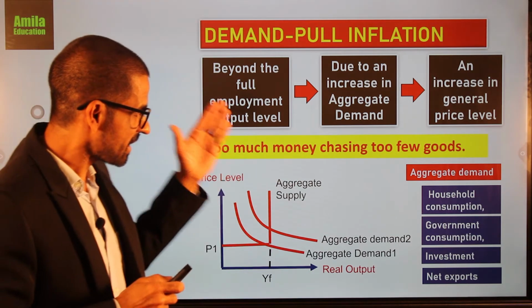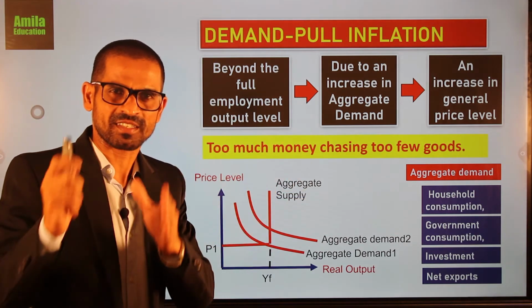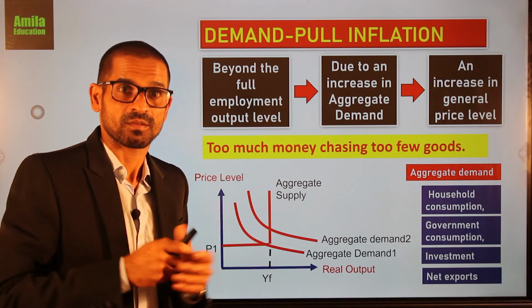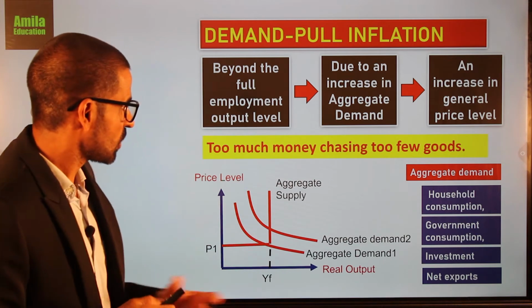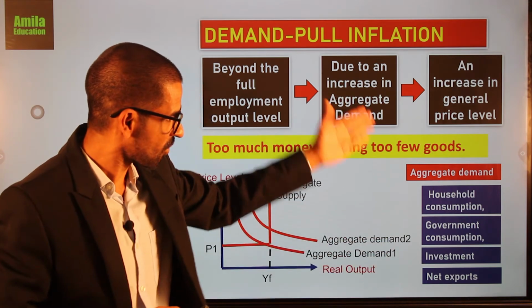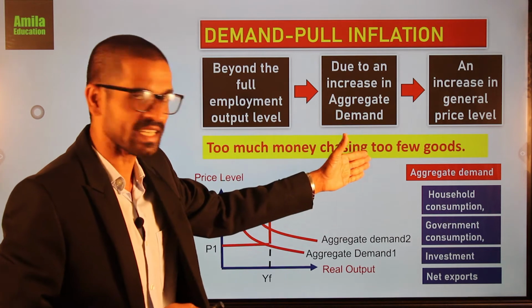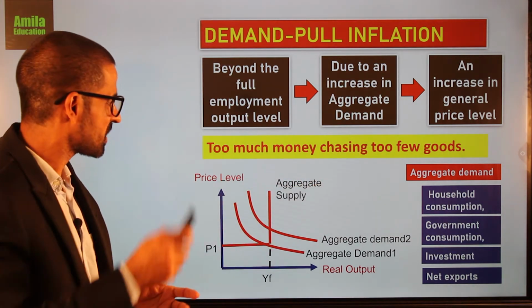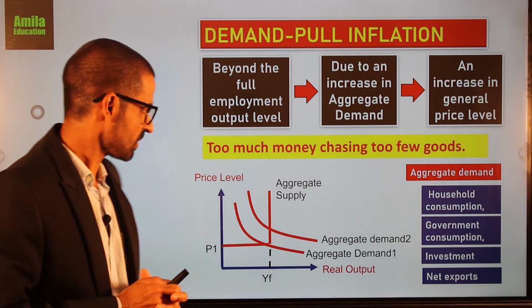And an increase in net export is represented by a surplus in the BOP, balance of payment. Surplus in the balance of payment. So when there is an increase in these components, there will be an increase in aggregate demand, which is shown by a rightward shift of the aggregate demand curve.